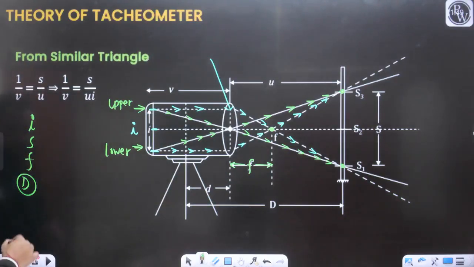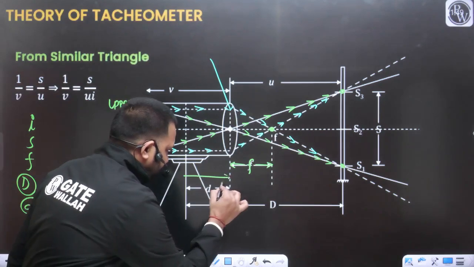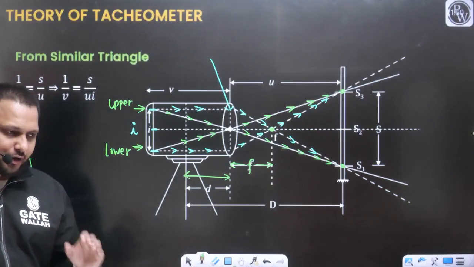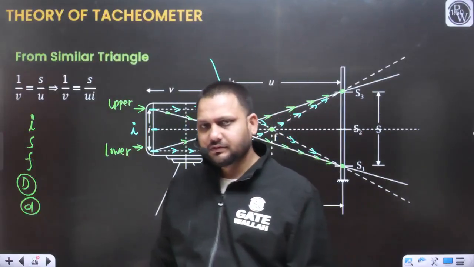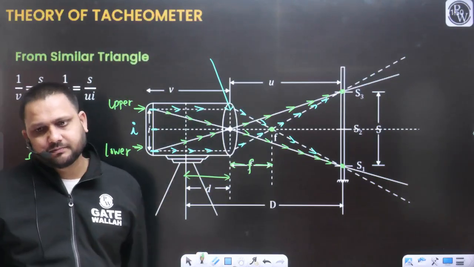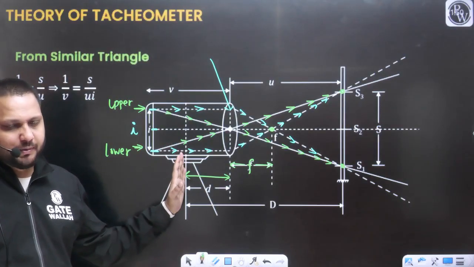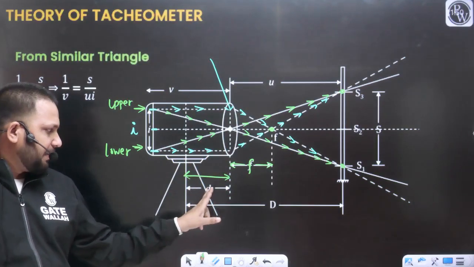One more term is there, that is the small d. Listen carefully. Small d is the distance from the center of the tacheometer, or you can say from the center of the telescope, to the objective lens, and that distance we are representing with the small d.